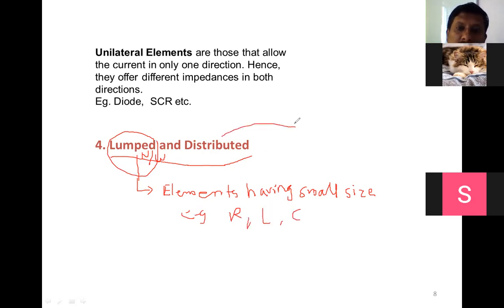Similarly, distributed means the network consisting of elements of large size, big equipment. For example, a distributed system is used for power distribution. What is needed for power distribution? Transformation is needed, right? After that, long wires are needed, like the electric wires you see. After that, poles are needed. Are you getting my point? So all these are required in the distributed system.